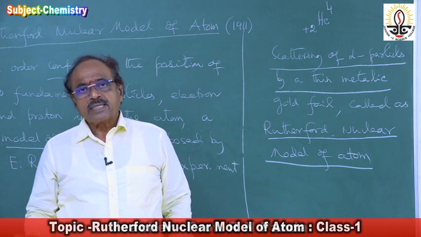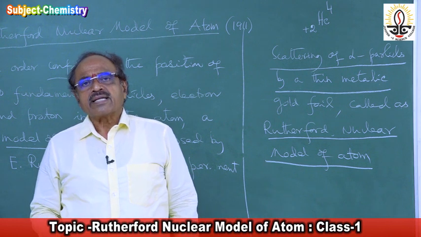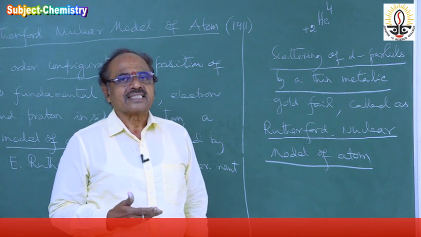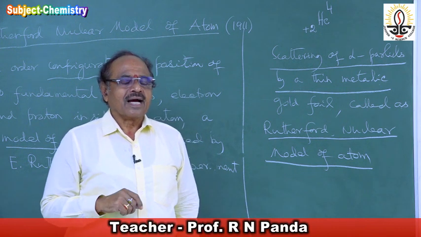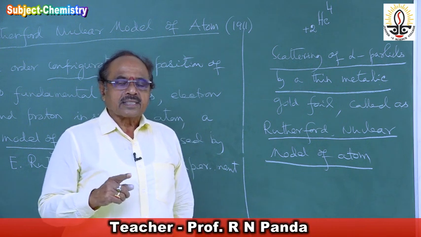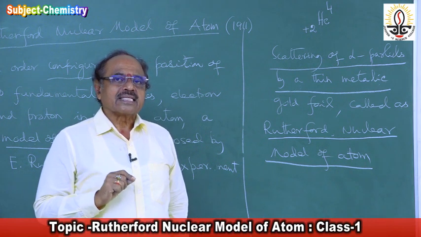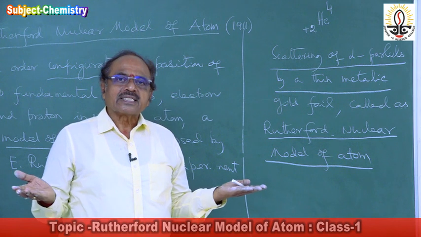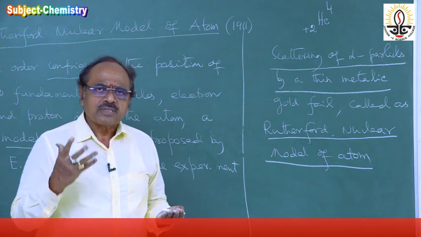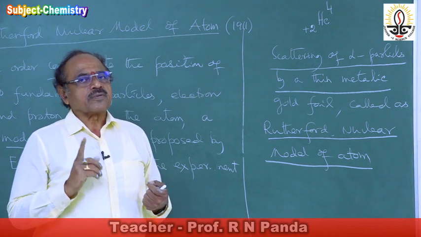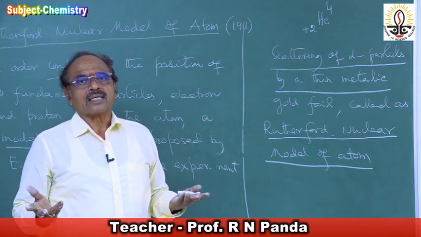Then he took the gold foil, because gold has another important property: it remains unaffected by acids and bases. Even concentrated nitric acid does not act upon gold. Hence the gold metal remains in the atomic state, so whatever observation Rutherford makes will be due to an atom.